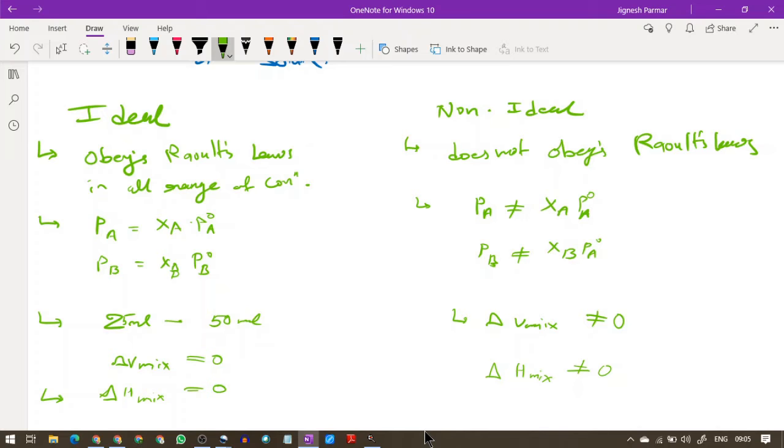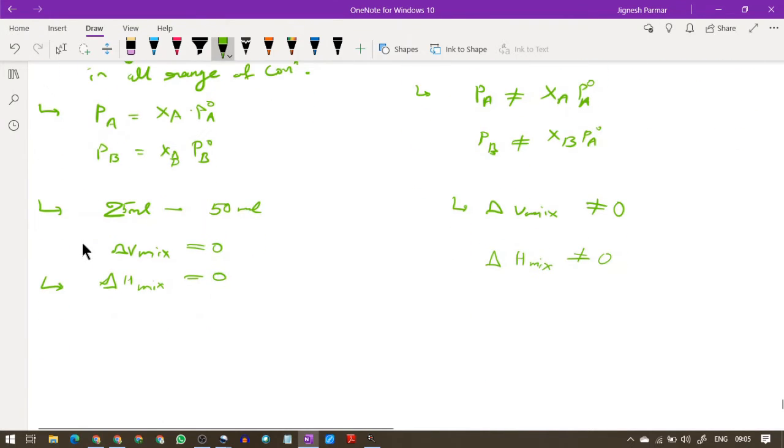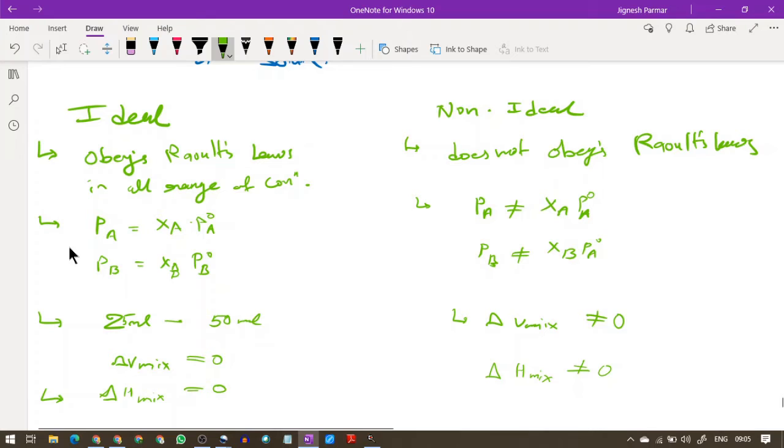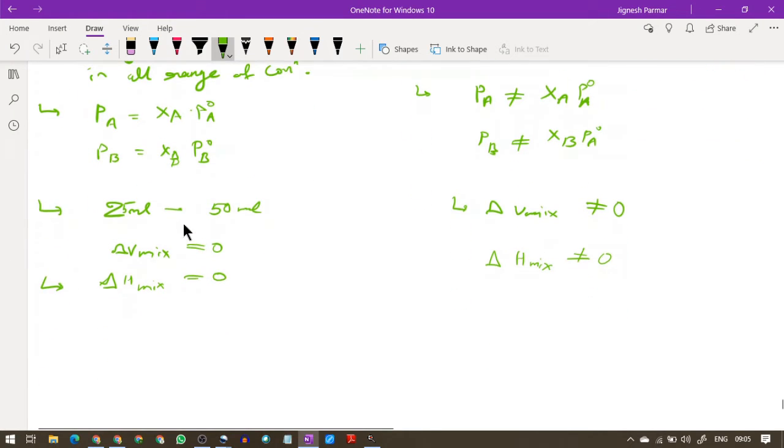In reality, no solution behaves strictly as an ideal solution. However, solutions in which solvent-solvent and solute-solute interactions are almost equal behave as if they are ideal. Some examples are given.